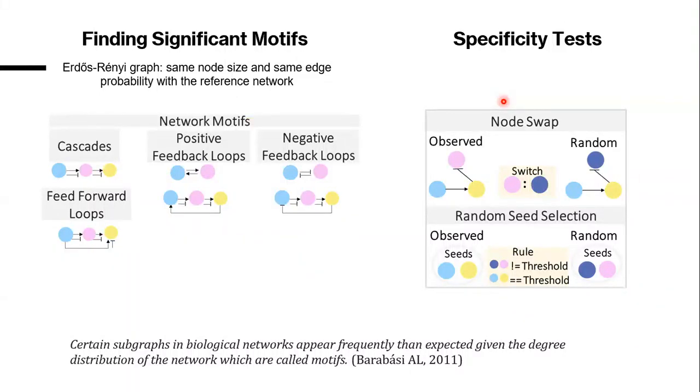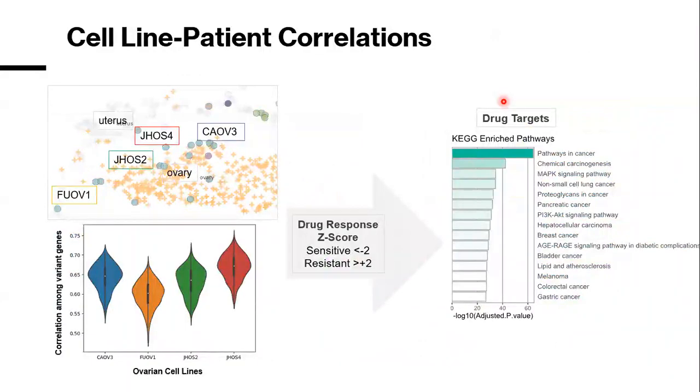Afterwards, I have constructed my patient networks according to these motifs, and then I did some specificity tests, such as node swap and random seed selection, to filter out the unnecessary edges and nodes from my patient networks. After I got the final patient networks, I have correlated them with cell lines that are clustered similarly with my patients.